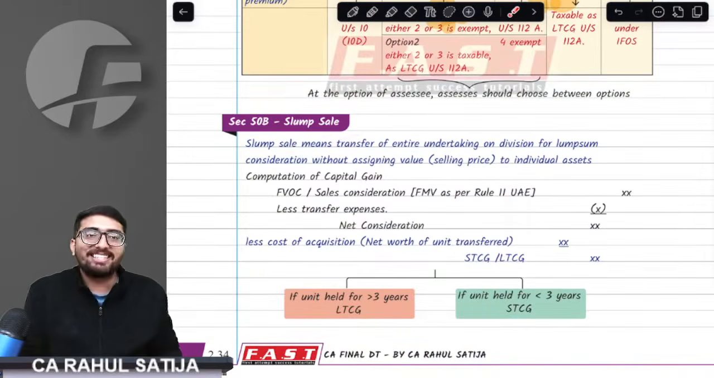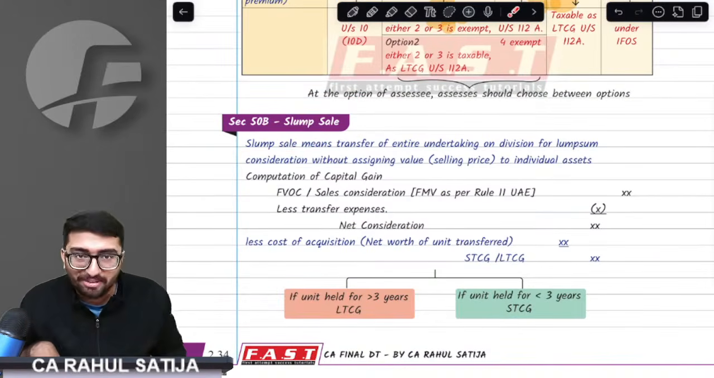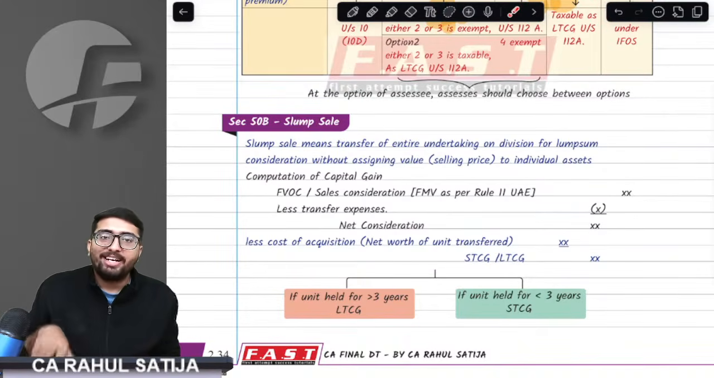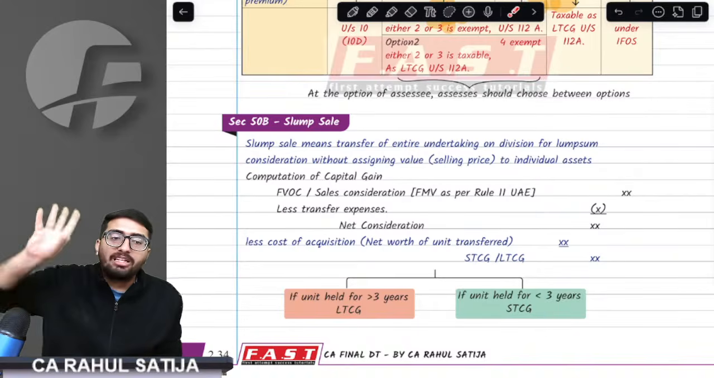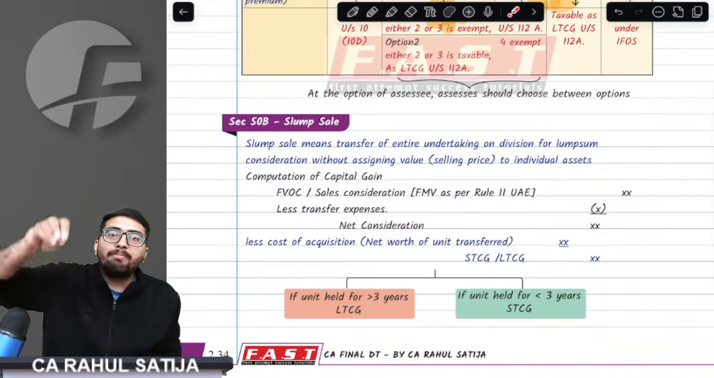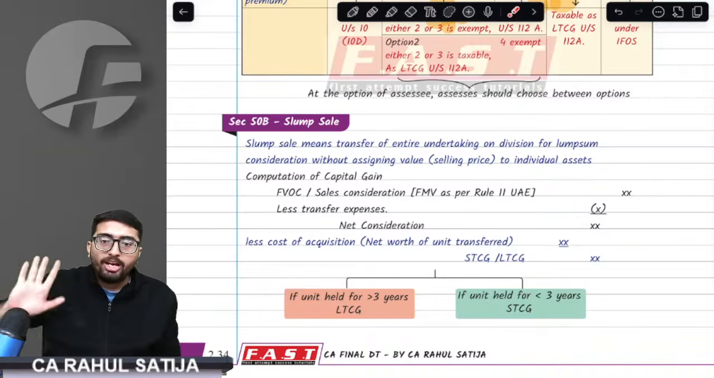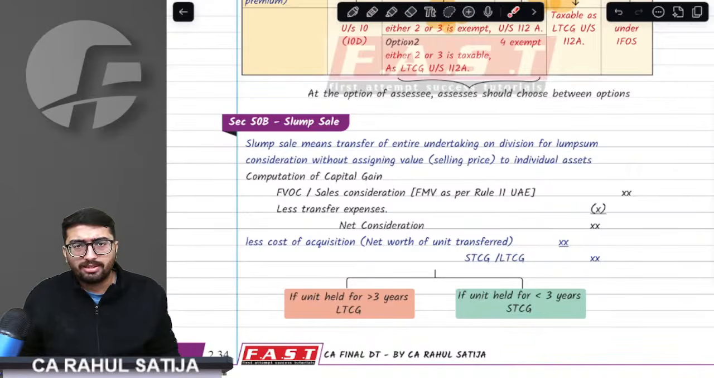Come on to second special case, that is slump sale. Second very special case, not just special but very special case, the slump sale. Favorite of ICAI. Now, what is slump sale? We do not sell the entire business, but we sell a unit of a business. We sell an undertaking of a business at a lump sum consideration, where we do not separate the individual assets; rather we entirely sell the unit without assigning individual values to assets.